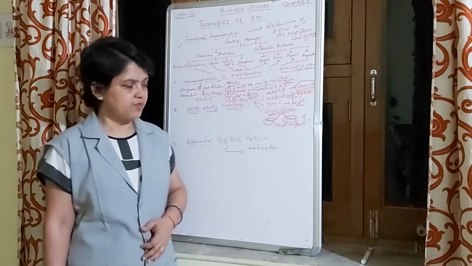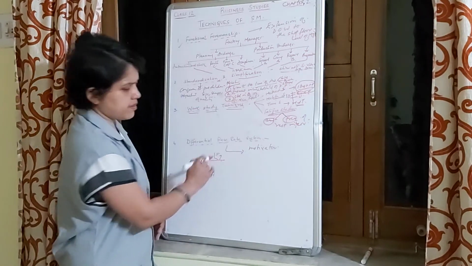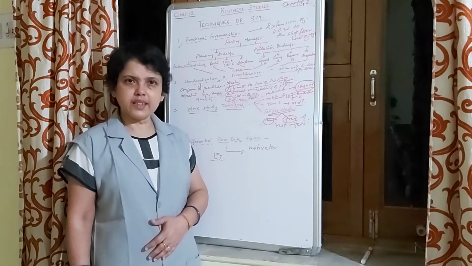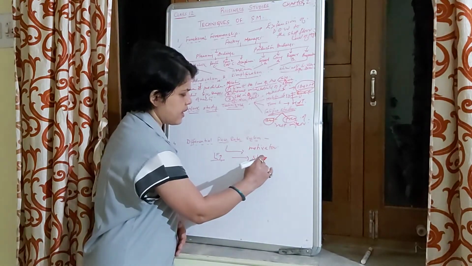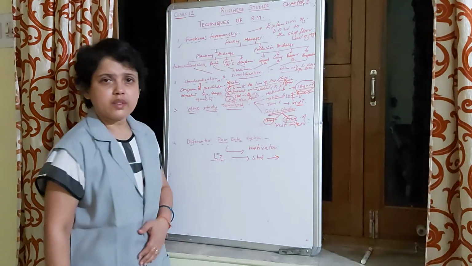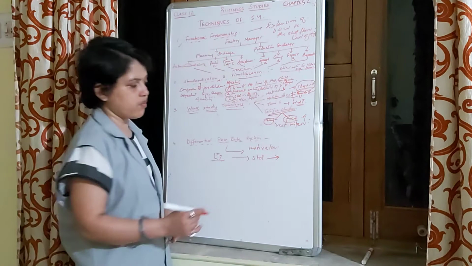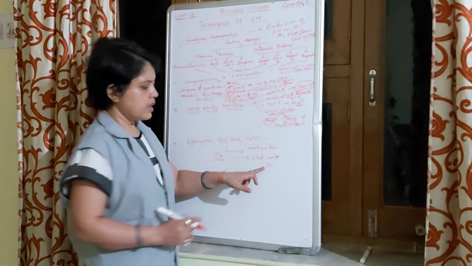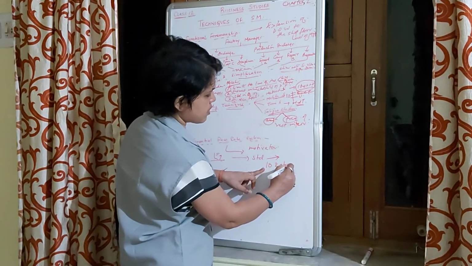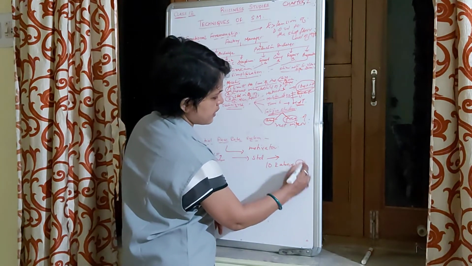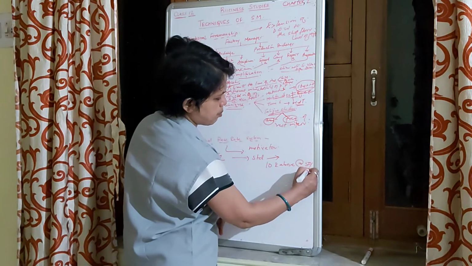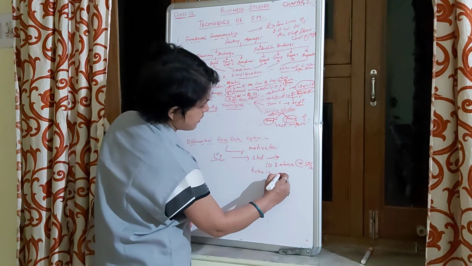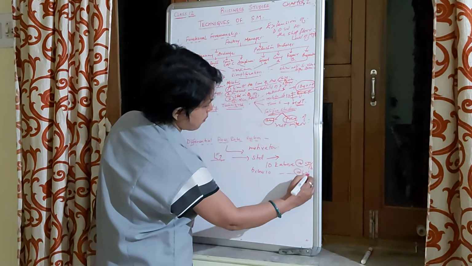For example, if an organization is producing matchboxes and, after work study and analysis, the standard has been fixed that a worker who is able to produce 10 and above matchboxes in a day will be paid at the rate of 50 per box, and below 10 will be paid at the rate of 40 per box.